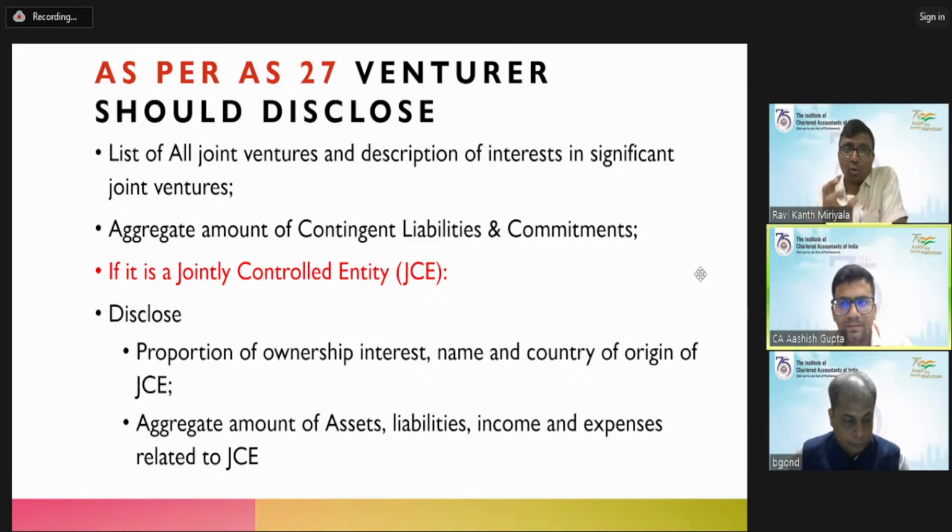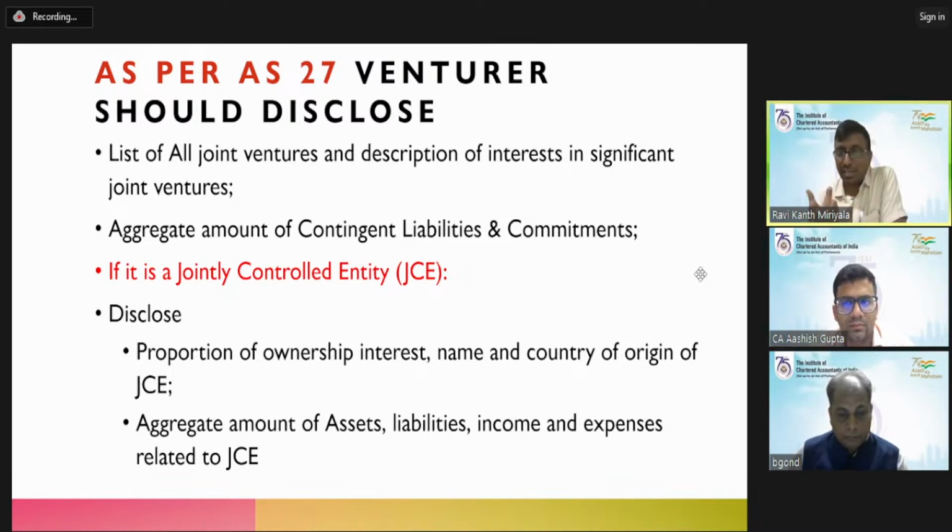Also the total amount of contingent liabilities and commitments between the two parties, that is venturer and venture. And if it is a jointly controlled entity, then you are supposed to disclose a little more information in addition to the above, that is the proportion of ownership, I mean, what is your percentage.